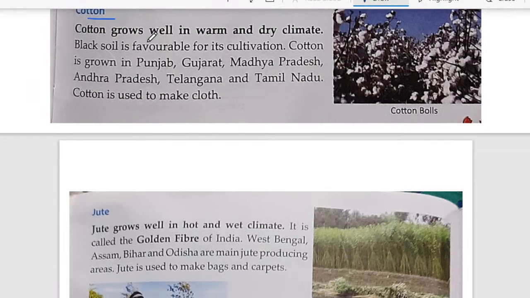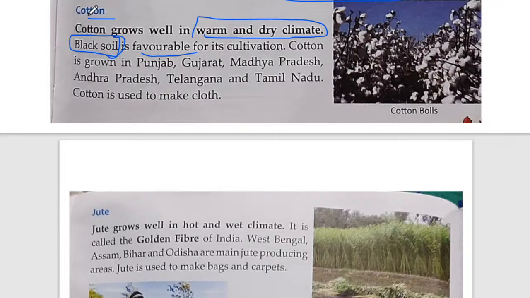Then next we have cotton. Cotton grows very well in warm and dry climate, and it is favorable. Basically, cotton is grown in black soil. It is regarded that if there is black soil, cotton can be grown very well. And areas like Gujarat, Punjab, Madhya Pradesh, Andhra Pradesh, Telangana are very famous for black soil. And if an area has black soil, definitely cotton can be grown.